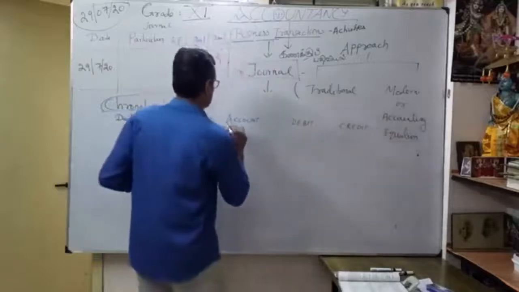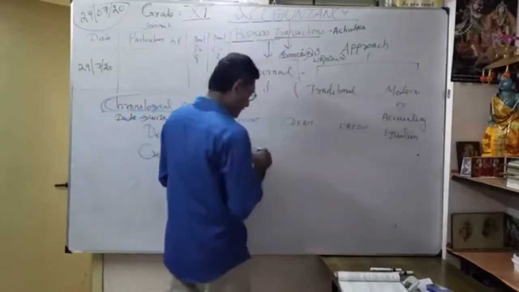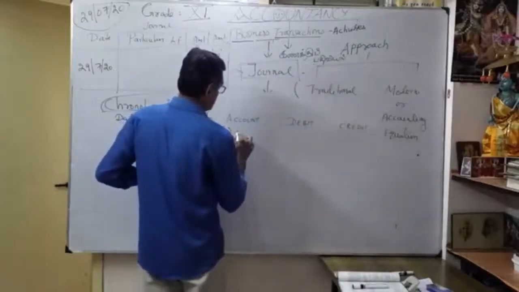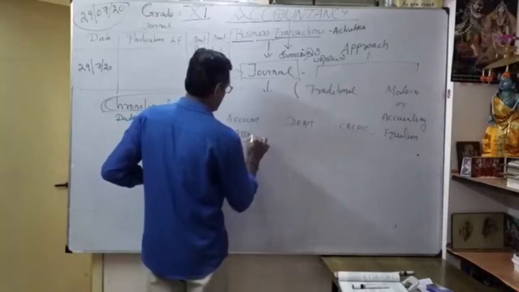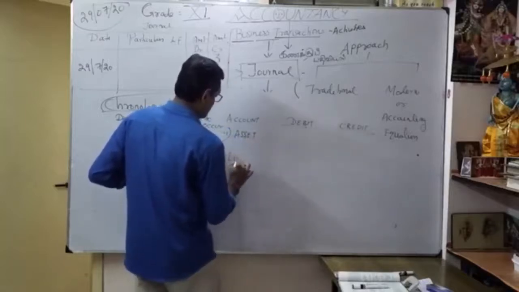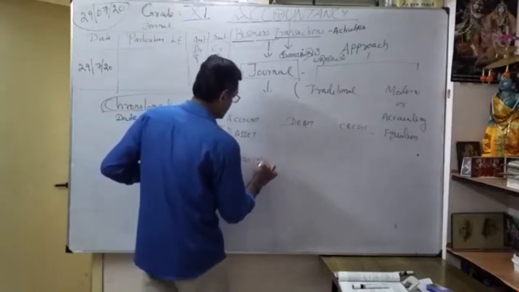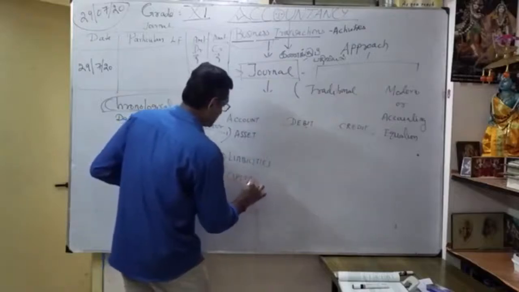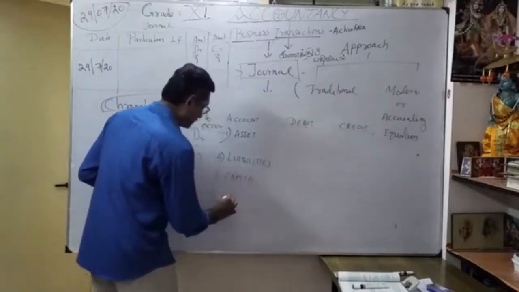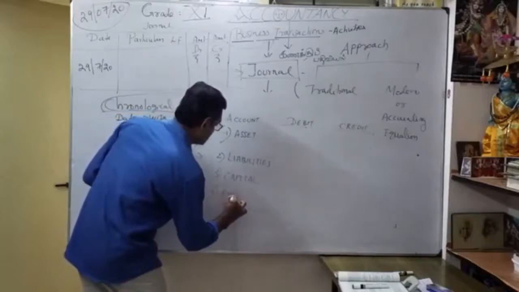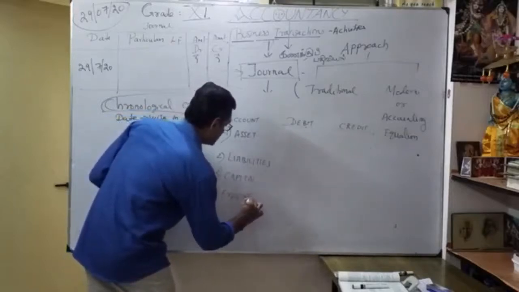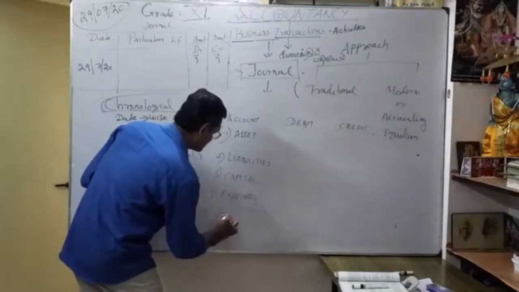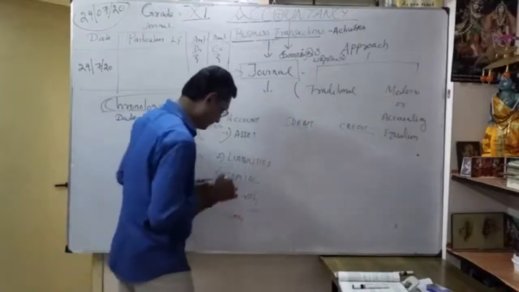What are they? Number 1, the asset. Number 2, liabilities. Number 3, capital. Number 4, expenses. Number 5, income.